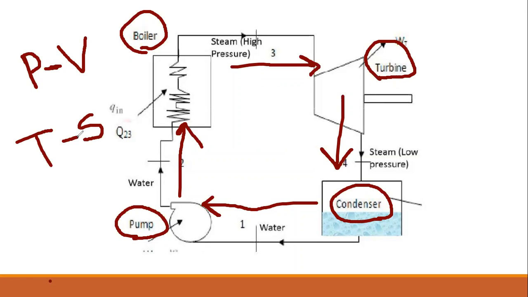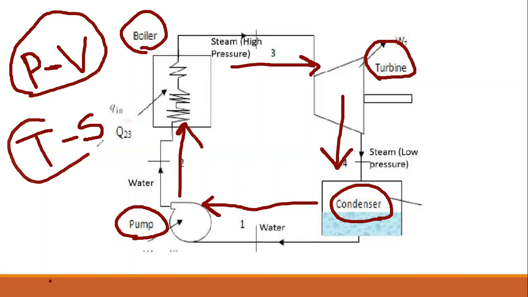So among them, they tried to build the relation. Among these four, P and V are related. Pressure and volume are always related, and temperature and heat are always related. So they tried to build a relation between pressure and volume, and temperature and heat, or entropy. Now we will see those relations, which are known as the Rankine cycle.